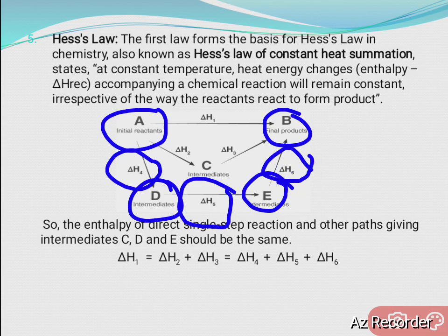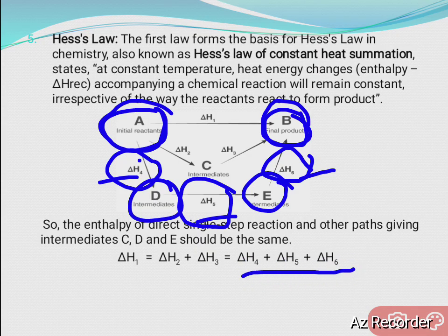So the overall enthalpy change required to convert A to B is the summation of all these enthalpy changes, that is delta H4 plus delta H5 plus delta H6.